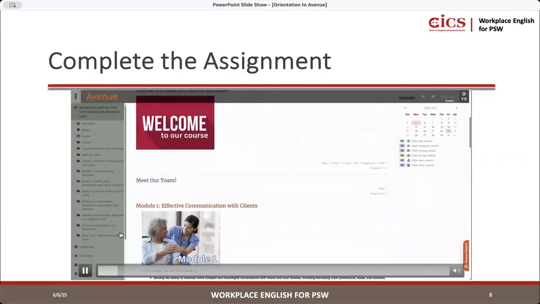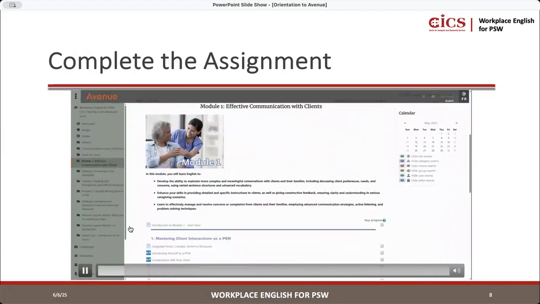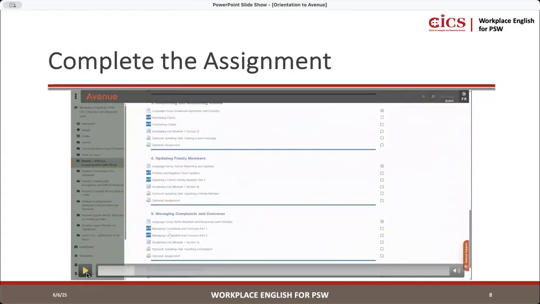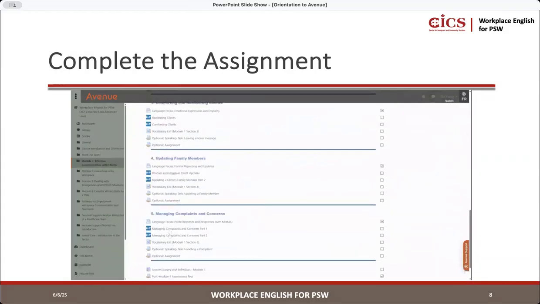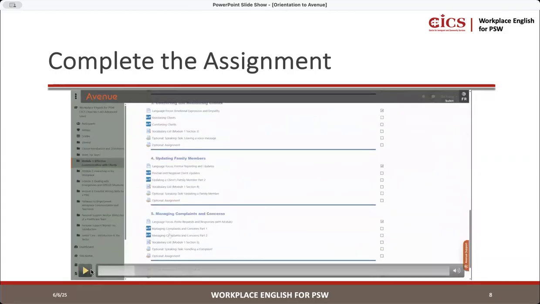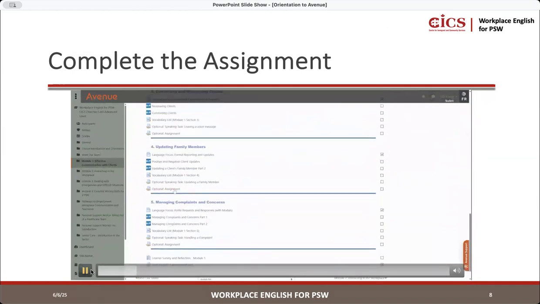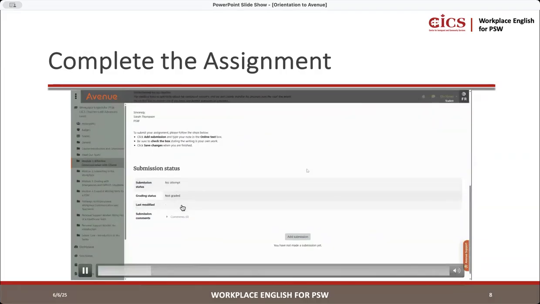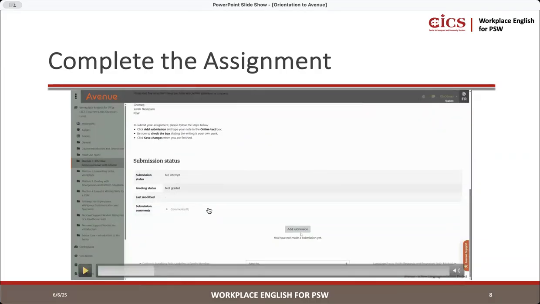So you would have to click the right module, right? And then there's an optional assignment there. Again, it's optional, but we always encourage everybody to do it just for practice. So then, some of them are writing tasks. They're not speaking. So you press add submission, right?